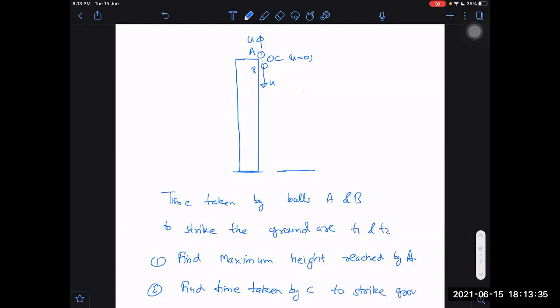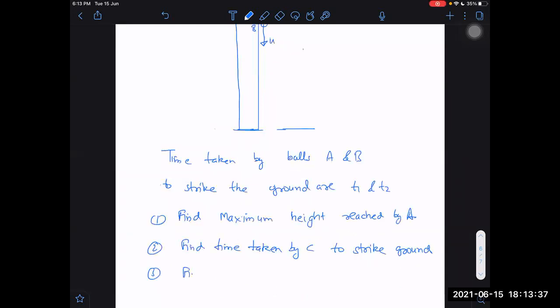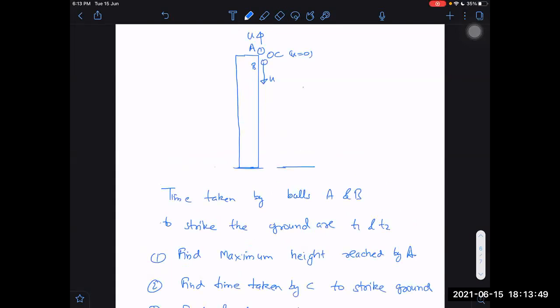Number 3, find the height of the building. So these 3 things we have to find.